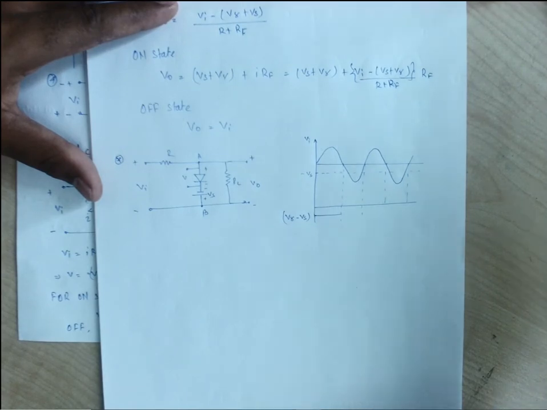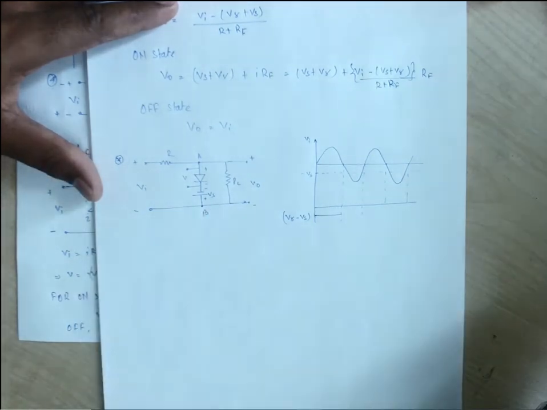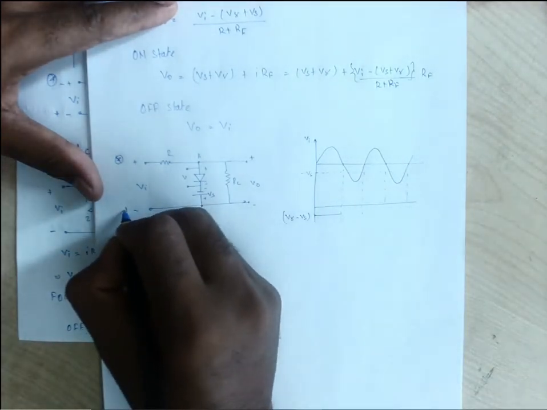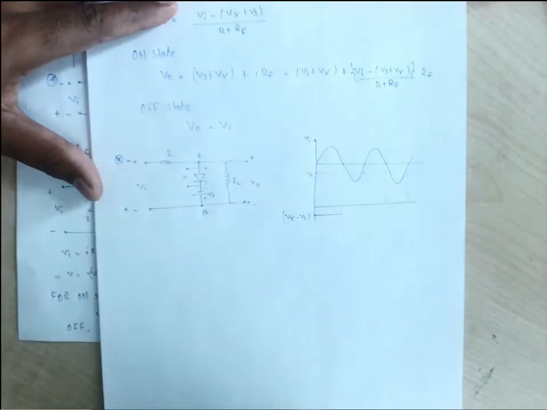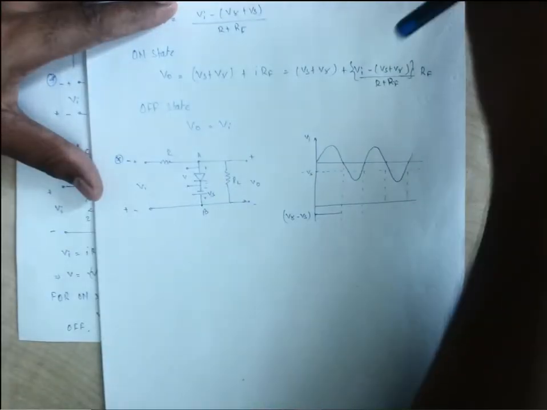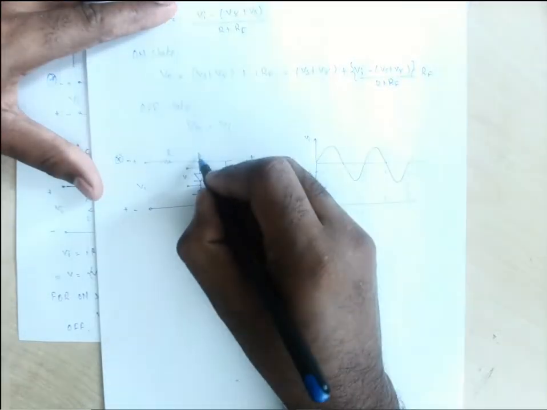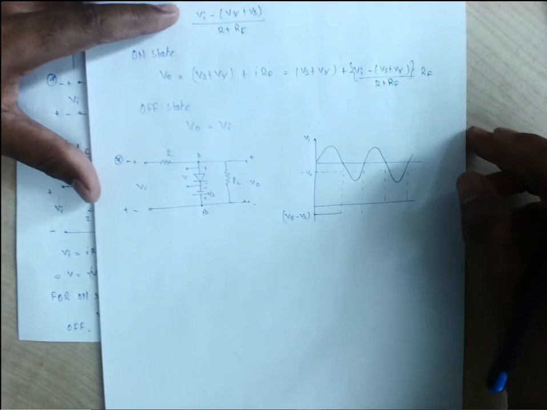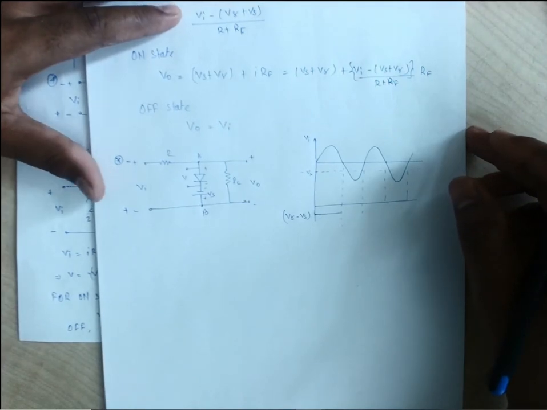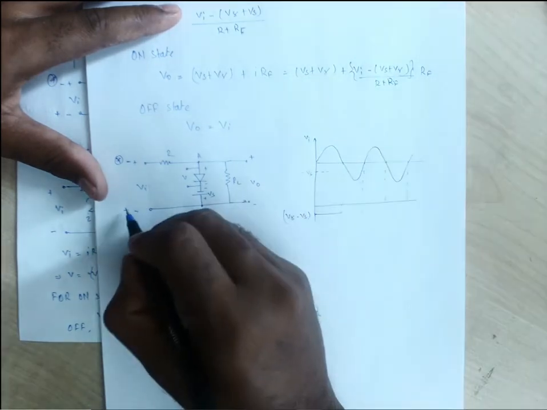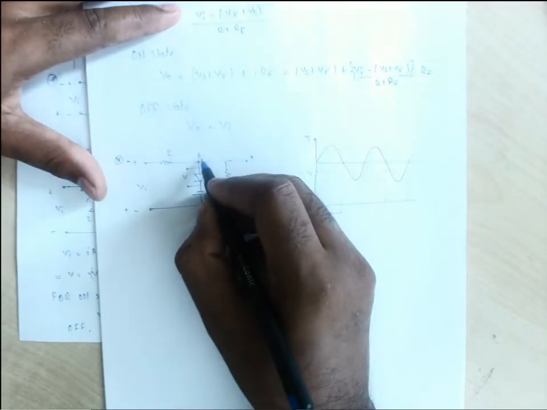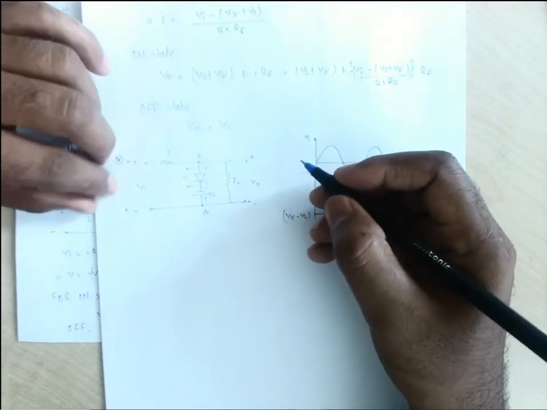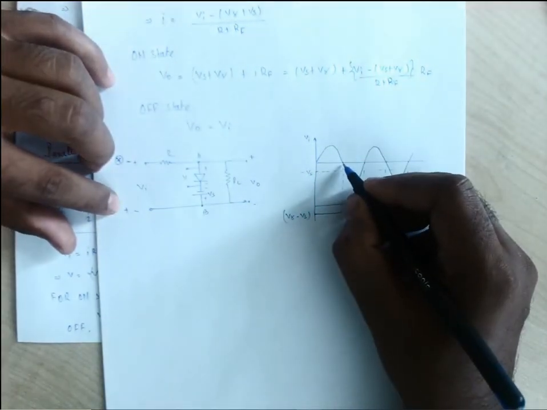Now, when this Vi has changed its polarity for the negative half, that means it becomes positive, it becomes negative. So what will be the voltage coming across this point A and B? What will be that voltage? So it is plus minus, it is minus plus. Now the input we have started from 0.